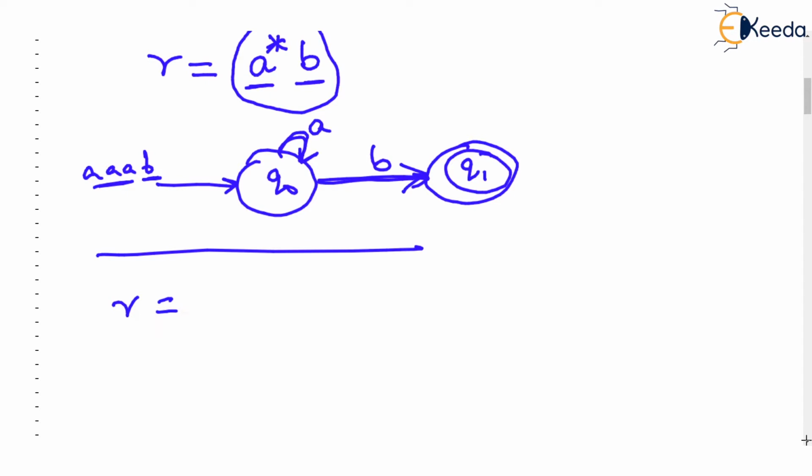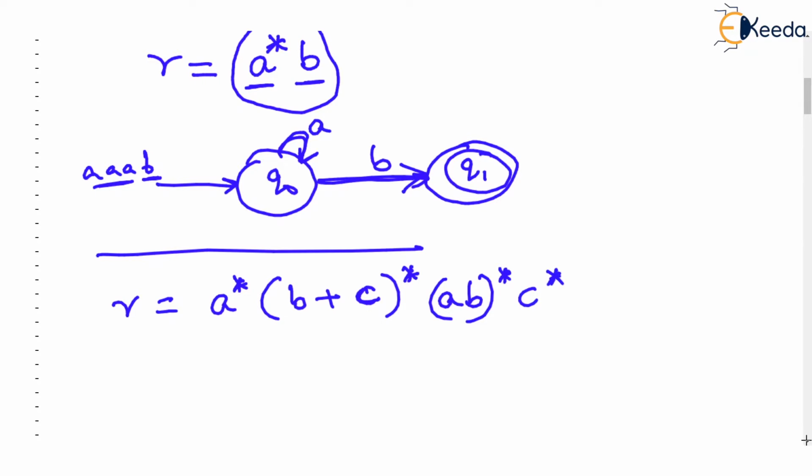Let me build some arbitrary regular expression. a star, okay, then b, b plus, let's say c. There is one more letter in our sigma, that is alphabet, b plus c star, followed by a b star, followed by c star. Now check this regular expression. This is so large. And how are you going to construct the FA for this is the subject.